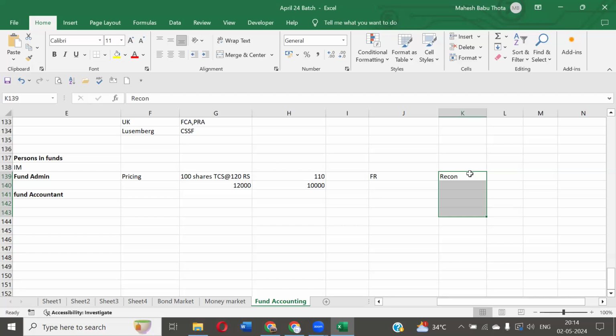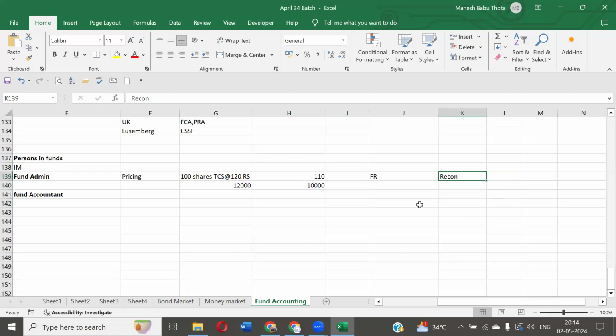Do you have an understanding? Yes, sir. That is called fund accounting work. I hope you understood now. What is meant by reconciliation, Mahesh? Reconciliation is nothing but verification of two sets of financial information.